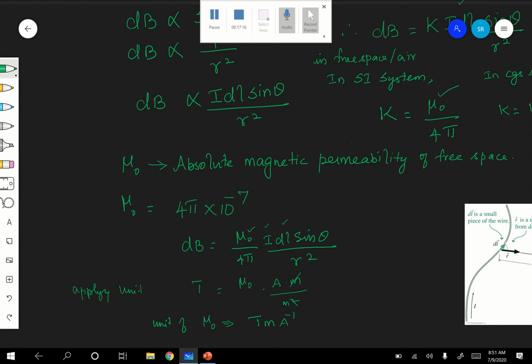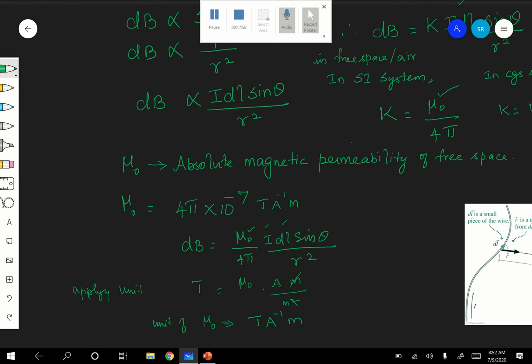Hope you are following, children. Therefore, now you apply here. What is the mu naught value? Mu naught is equal to 4 pi into 10 power minus 7 Tesla meter ampere inverse. Are you following? Here meter is not milli, that may give you some confusion, children. So let me write like this then. Let me first put ampere inverse and meter, so that there will not be any confusion. Therefore, T.